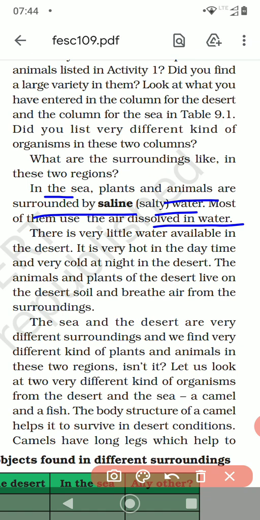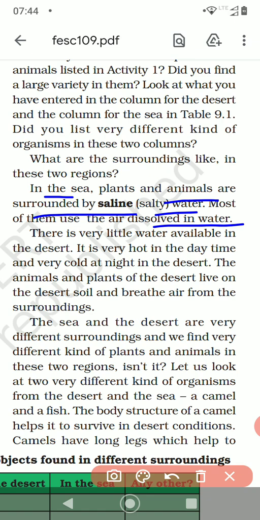If they live in the water, how do they get their oxygen? They get oxygen from the water only, because oxygen is always present in water in the form of dissolved oxygen. So these plants and animals take oxygen in the form of dissolved air in the water. There is very little water available in the desert.